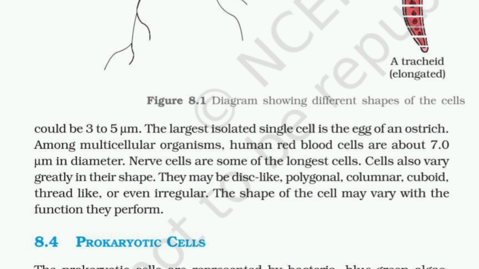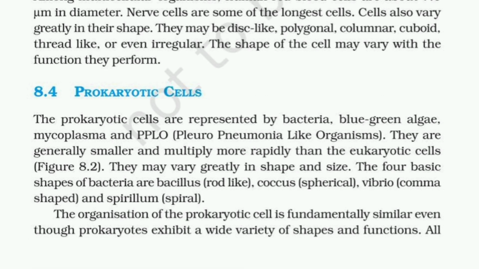Prokaryotic cells. The prokaryotic cells are represented by bacteria, blue-green algae, mycoplasma, and PPLO, pleuropneumonia-like organisms. They are generally smaller and multiply more rapidly than the eukaryotic cells.